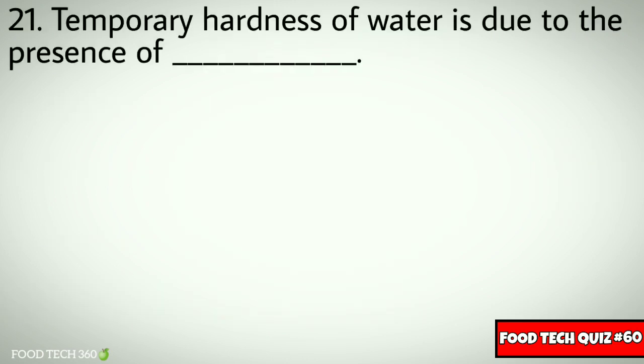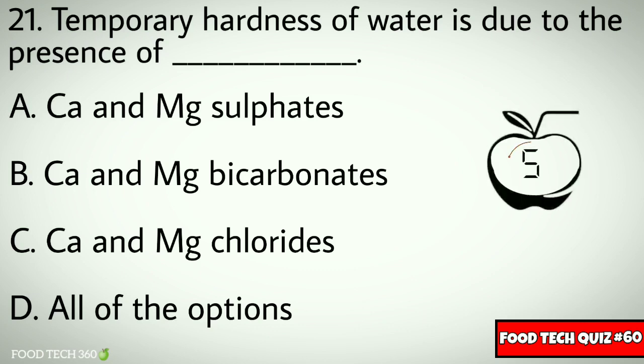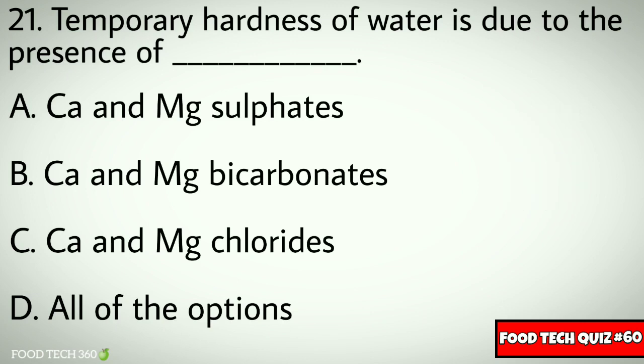Question number 21. Temporary hardness of water is due to the presence of dash. Options: A. Calcium and magnesium sulfates, B. Calcium and magnesium bicarbonates, C. Calcium and magnesium chlorides, D. All of the options. Correct answer: B. Calcium and magnesium bicarbonates.